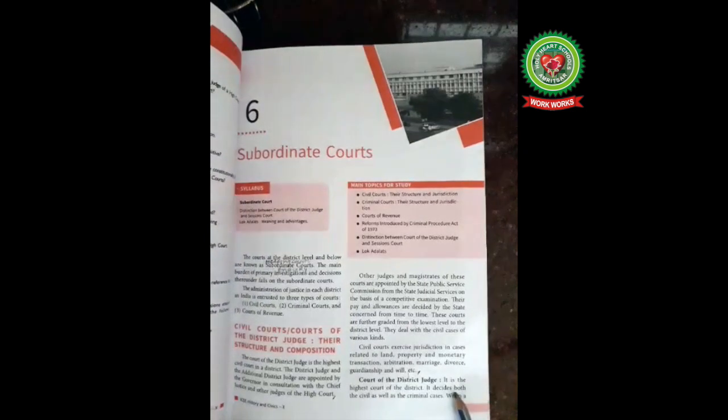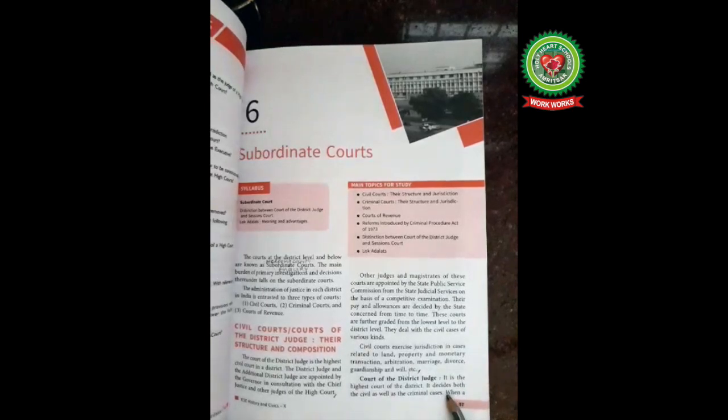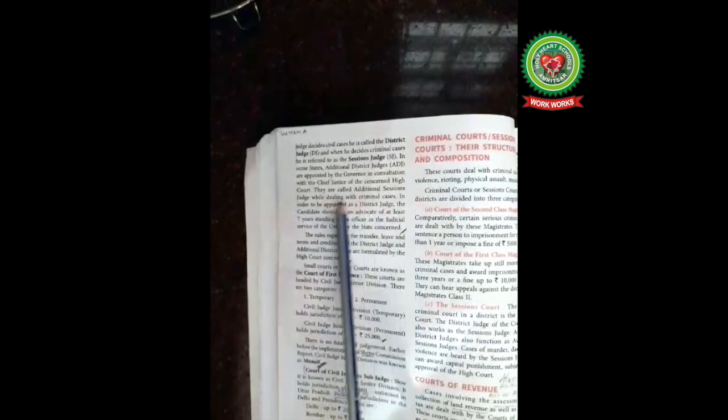Court of District Judge. It is the highest court of the district. It decides both the civil as well as the criminal cases. When a judge decides the civil cases, he is called district judge. And when he decides the criminal cases related to murder, theft, and dacoity, he is referred to as a session judge. In some states, additional district judges are appointed by the governor in consultation with the chief justice of the concerned high court. As we have discussed, they are called additional session judges while dealing with the criminal cases.